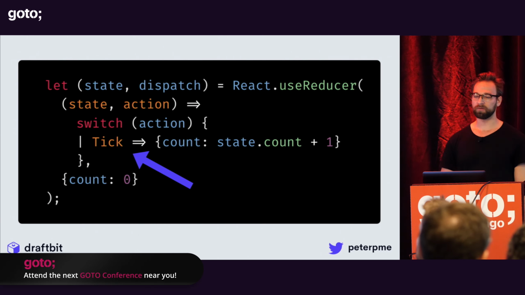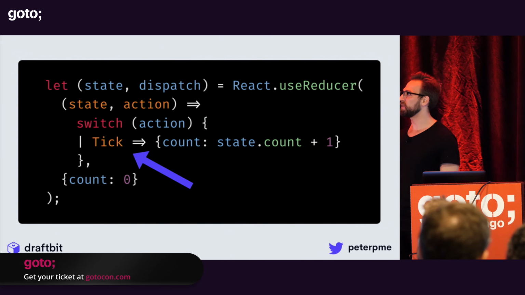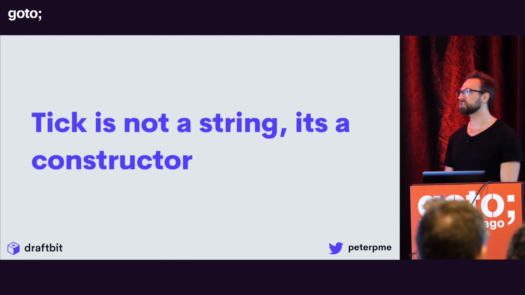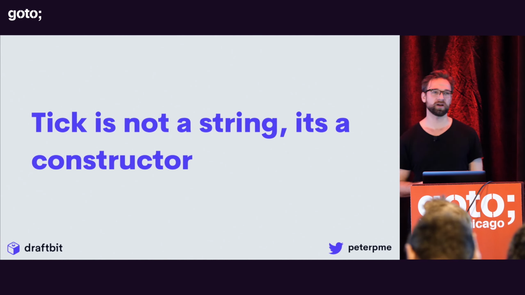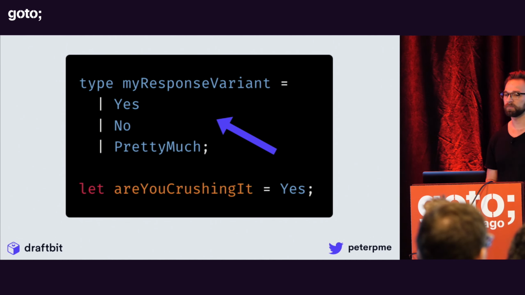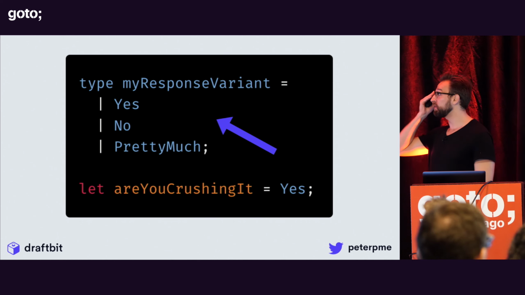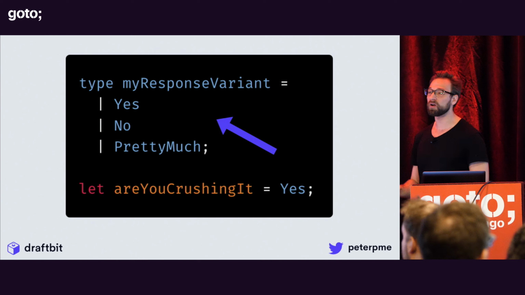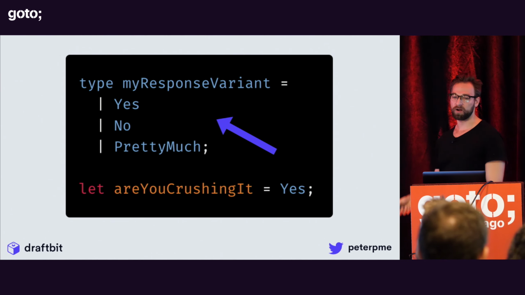Okay, now, going back to this whole Tick thing, why is Tick capitalized? What's going on here, right? Tick is not a string, it's a constructor, right? And it all plays really well with this concept called variance. In this case, we've got a variant. We've got this myResponse variant, and it's either yes or no or pretty much, right?